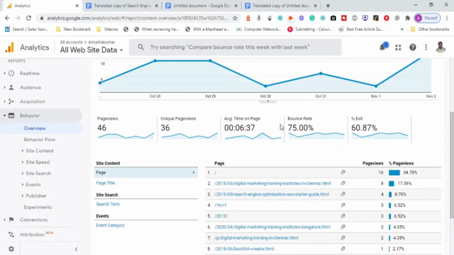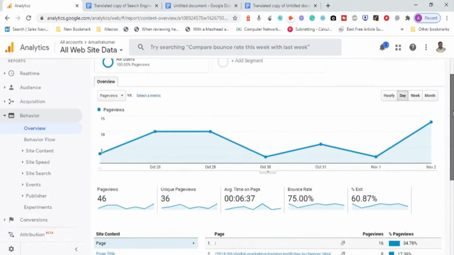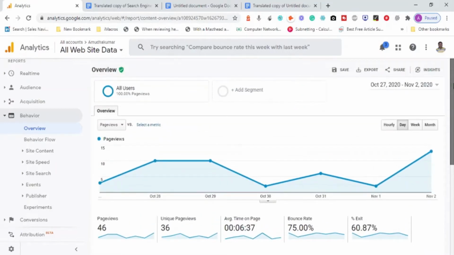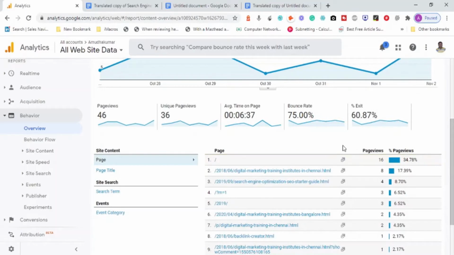There is something called average time on the page, which means the time that a visitor spends on each page when they open and view your content. For the date range October 27 to November 2, 2020, people stayed on each page for approximately 6 minutes and 37 seconds.